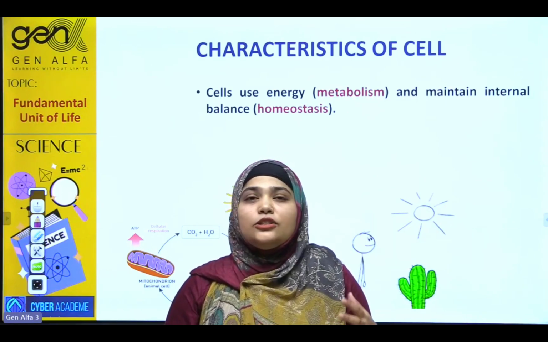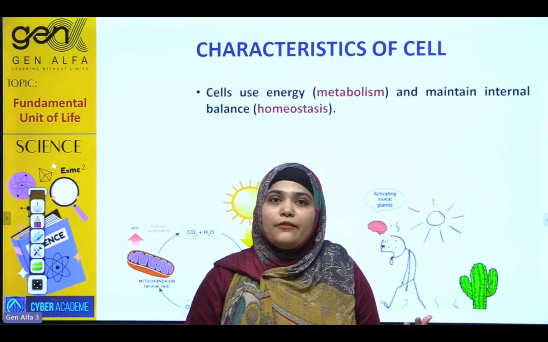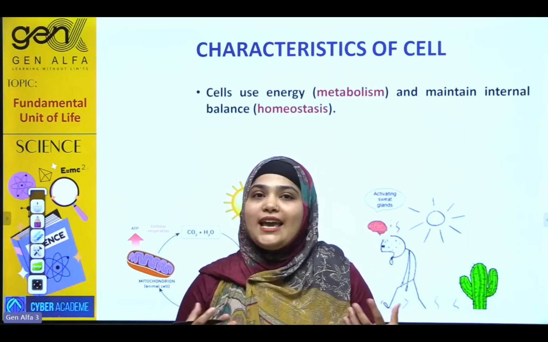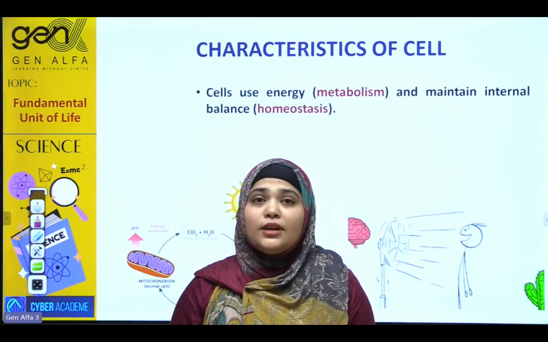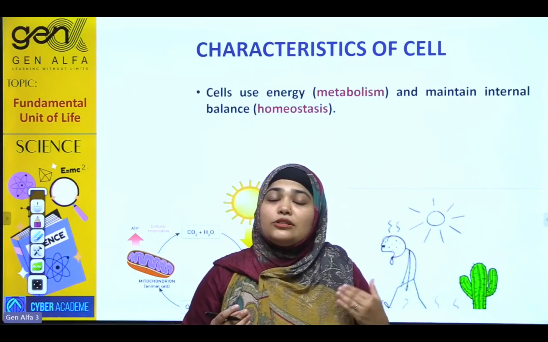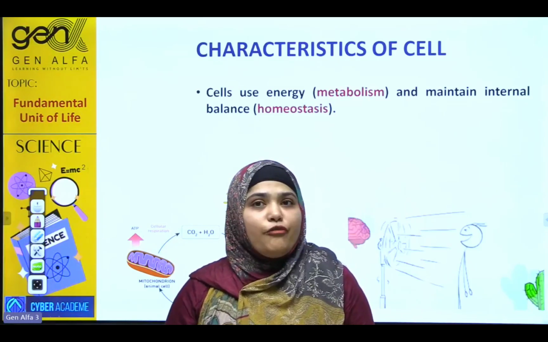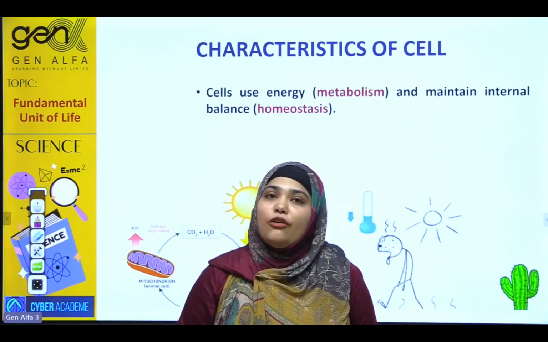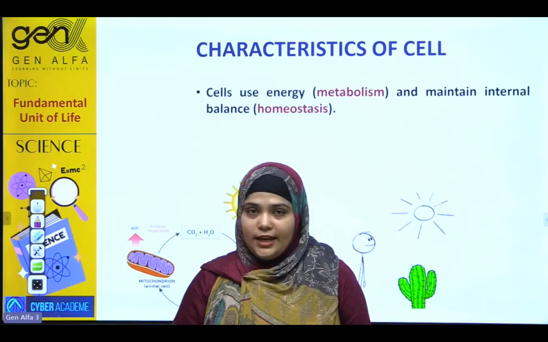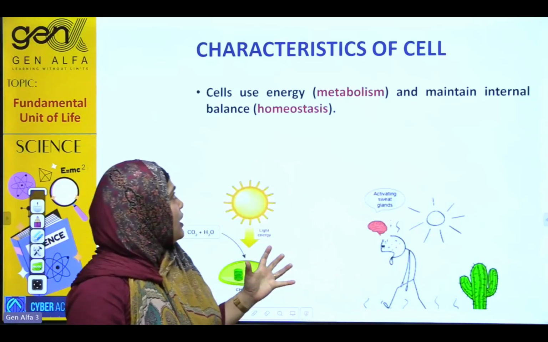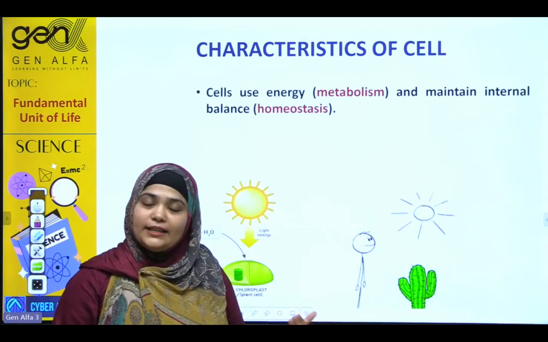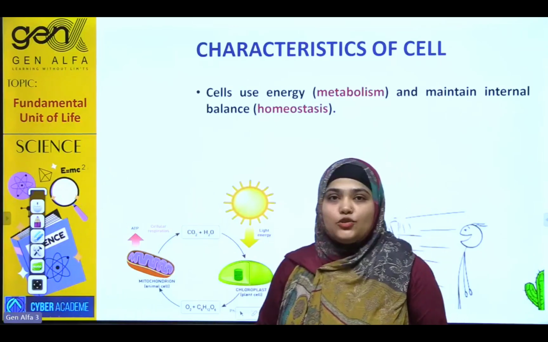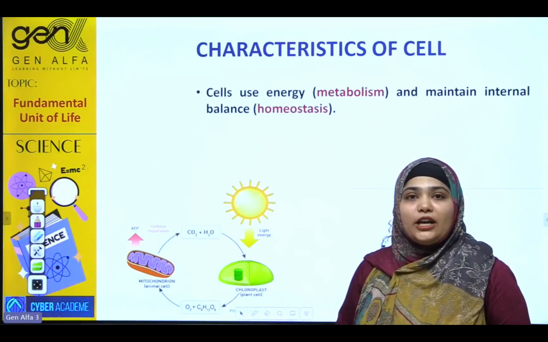What happens in this? The food, that is glucose, which is actually manufactured in your body, is broken down to release energy. This metabolism is also helpful for the manufacturing of proteins and DNA, and of course, for the excretion of waste products. Clear? So basically, cells use energy by metabolism. Look here, what happens during the process of metabolism.